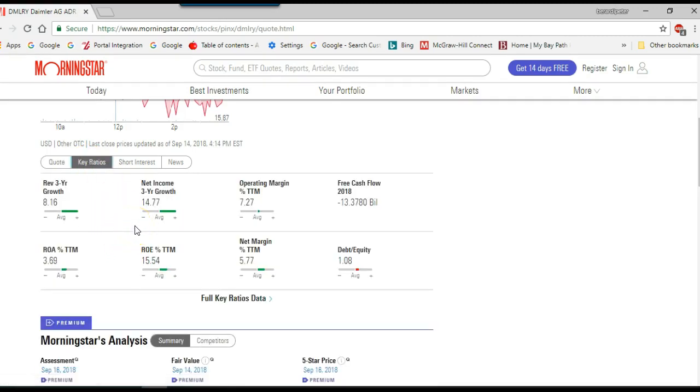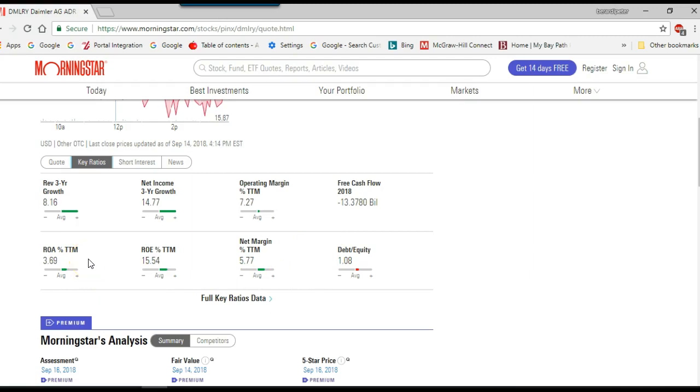And here you'll see that Daimler's revenue growth over a 3-year average has been 8.16. Its net income growth has been 14.77. TTM is trailing 12 months, so operating margin as a percent of sales is 7.27. Right now, as of 2018, Daimler has a negative $13 billion free cash flow for the year.